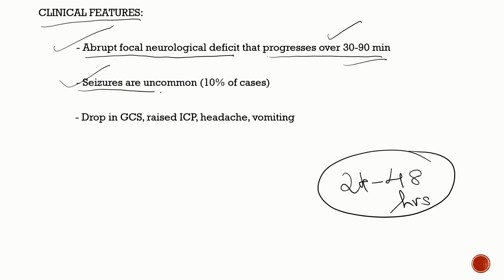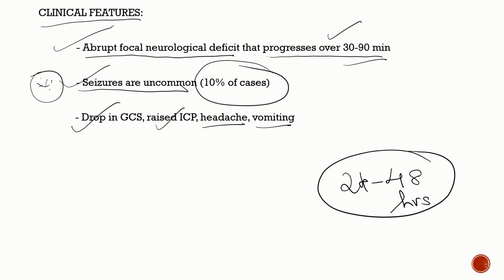Seizures are uncommon. This is very, very important. Seizures are not very common in hemorrhage. Only 10% of the cases are going to have seizures. Then you can have a drop in consciousness. Patient will have features of raised ICT like headache and vomiting. So these are the general clinical features of IC bleed.